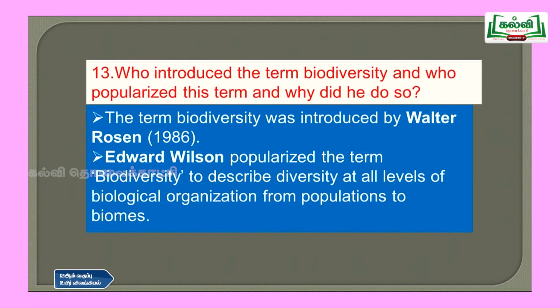Then question number 13, who introduced the term biodiversity and who popularized this term and why did he do so? So the term biodiversity was first introduced by Walter Rosen in 1986, and Edward Wilson popularized the term biodiversity to describe diversity at all levels of biological organization, from populations to biomes. So that is why he popularized this biodiversity term.